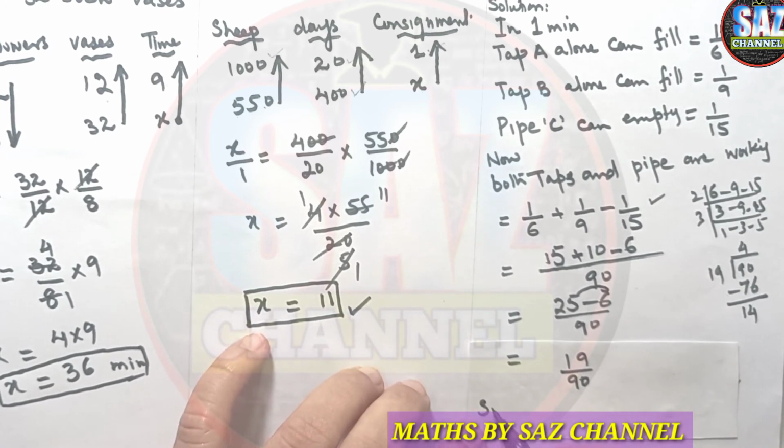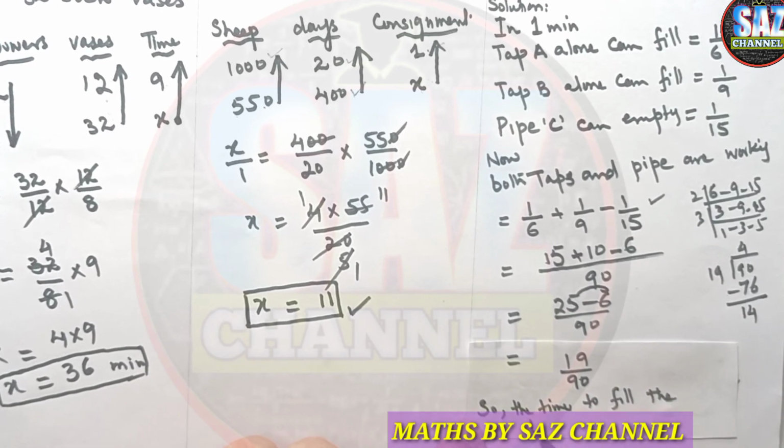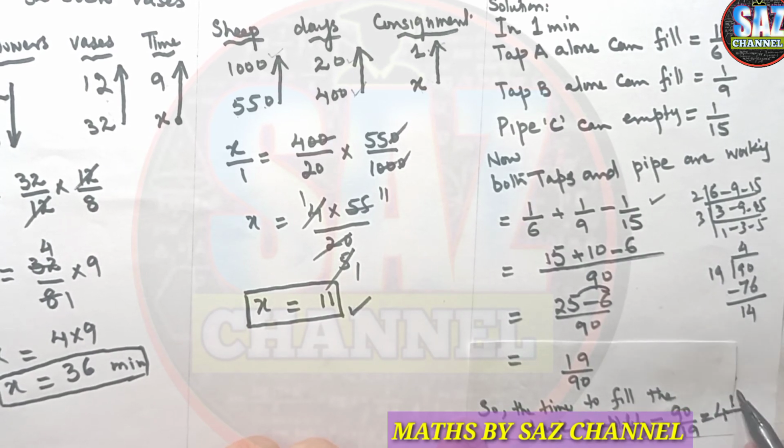So the time to fill the tank completely is 90 by 19, which is equal to 4 whole 14 by 19 minutes.